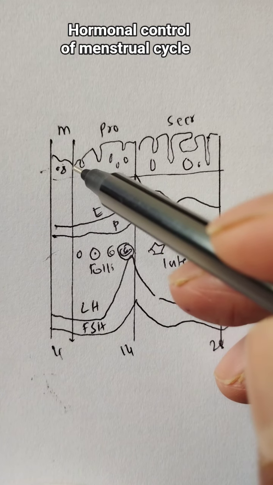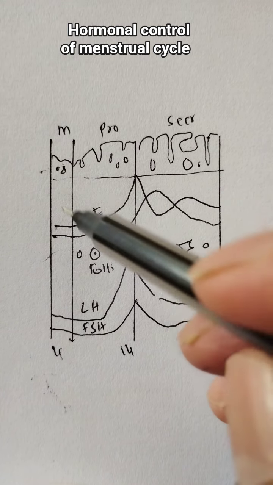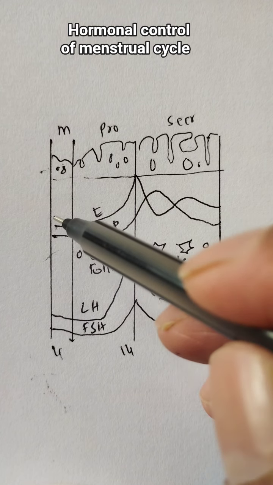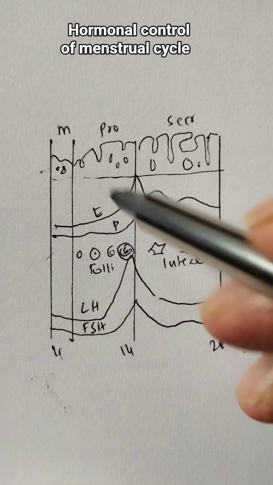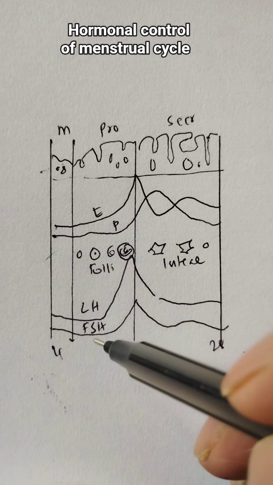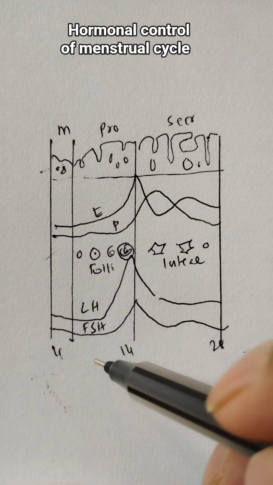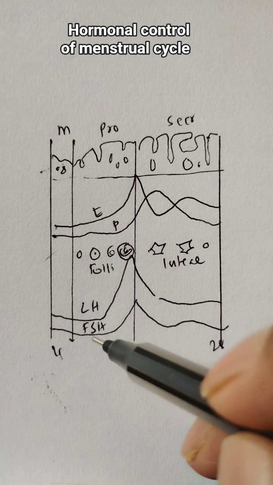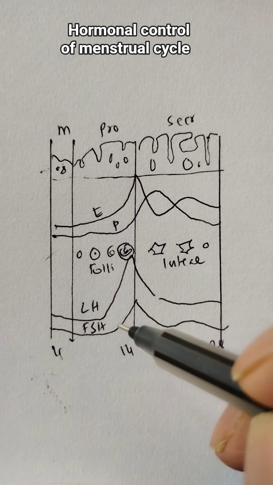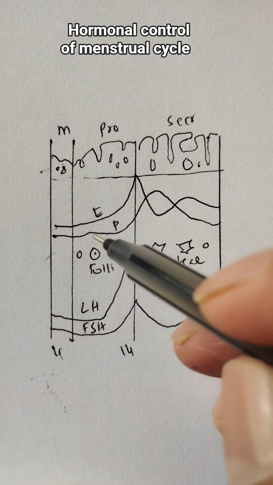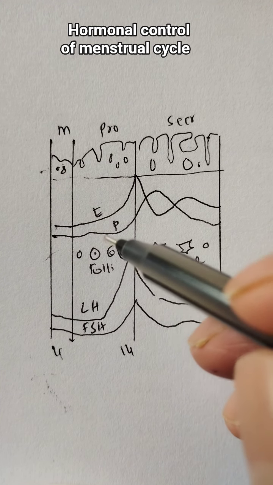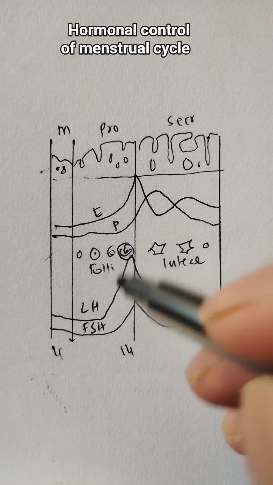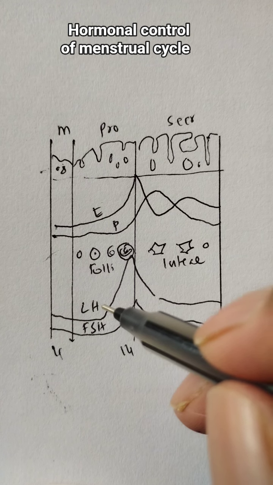The menstruation starts with the shedding of the endometrium, which occurs because of the sudden fall in the estrogen and progesterone levels after the secretory phase. And the GnRH, which is produced from the hypothalamus in low levels, starts generating LH and FSH. Gradually, FSH is going to lead to the activation of the follicles, and finally one of the follicles dominates, and it is going to start producing estrogen with the help of the luteinizing hormone.